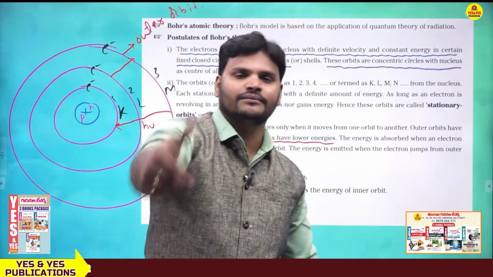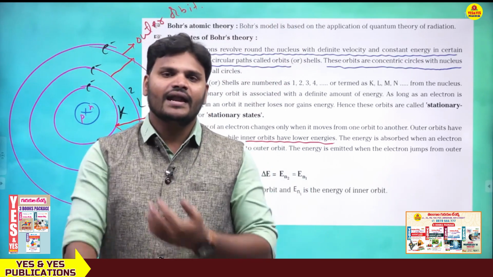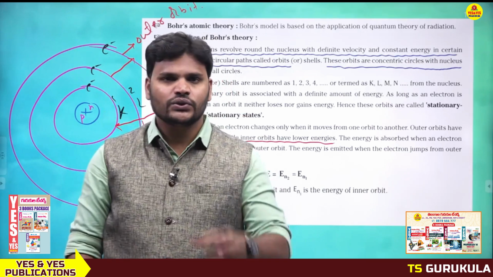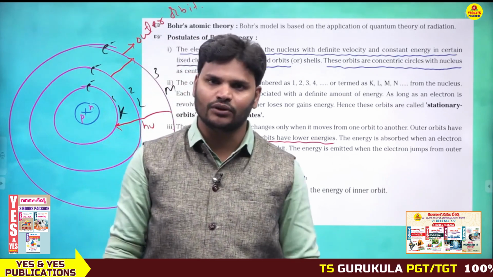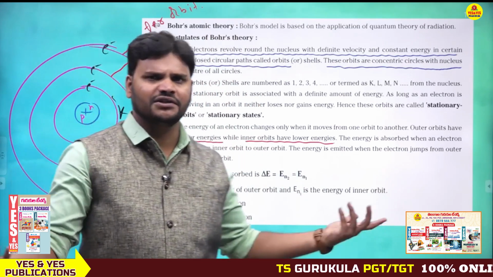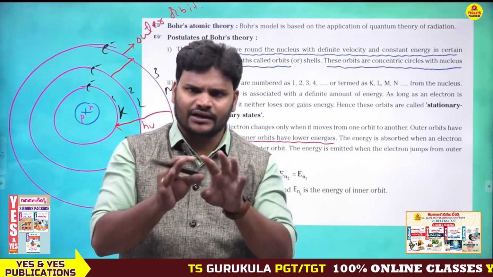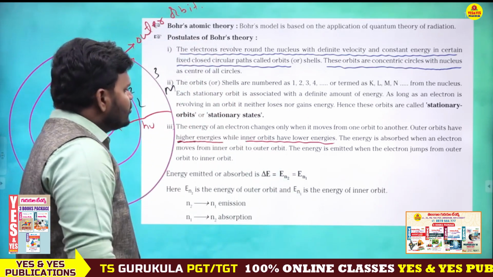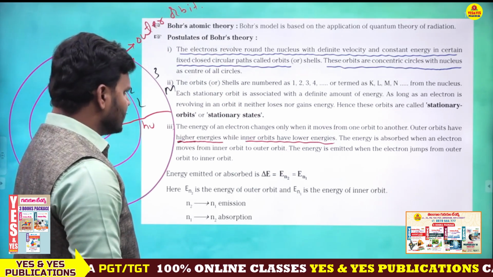is emitted. Energy is emitted means emission spectrum is arrived. Energy is absorbed means absorption spectrum is arrived. So in this topic we need to discuss emission spectrum and absorption spectrum also. Spectrum is nothing but a diagram. Actually spectra, what is spectra? Color bands. Okay.